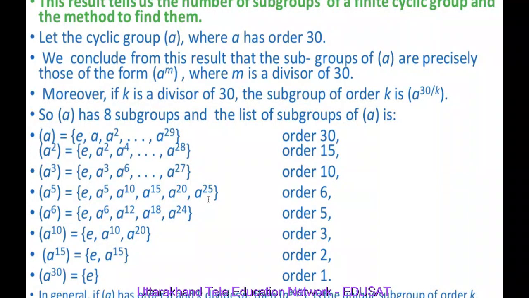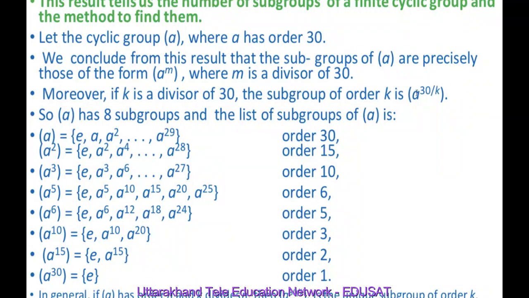If K is equal to 5, it means 30 upon 5, which is 6. So the cyclic group generated by A raised to power 6 is E, A raised to power 6, A raised to power 6 square which is A raised to power 12, A raised to power 6 cube, A raised to power 18, A raised to power 6 raised to power 4, A raised to power 24. If K is 3, then 30 upon 3 is 10. So the cyclic group generated by A raised to power 10 is E, A raised to power 10, A raised to power 10 square, which means A raised to power 20.